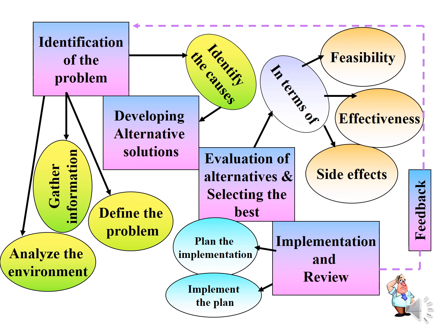So altogether we can say that the decision making process involves 4 steps: identification of the problem, developing alternative solutions, evaluation of alternatives and selecting the best, and implementation and review. So this slide summarizes all the 4 steps of the decision making process.